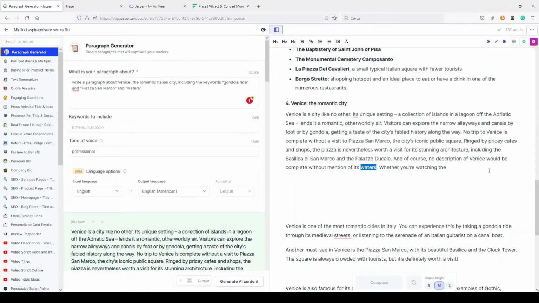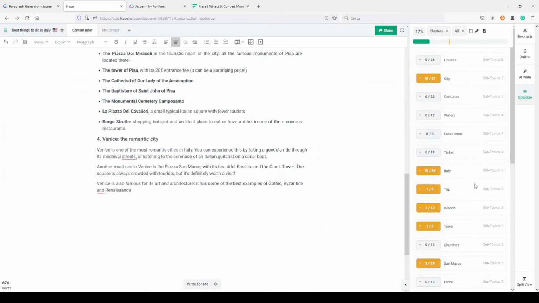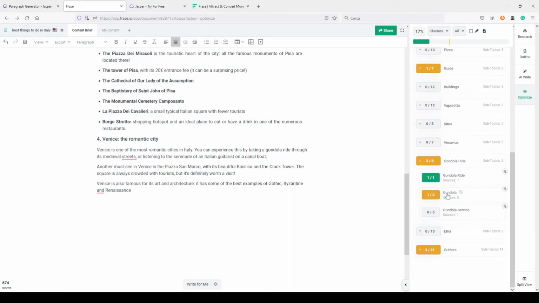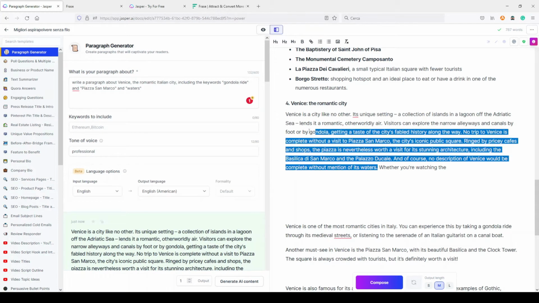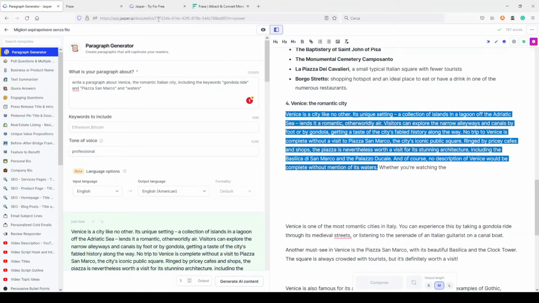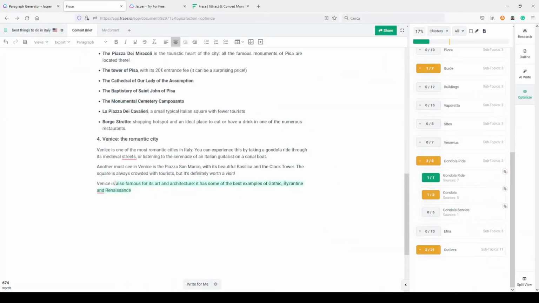Whether you're watching and so on. So we have the word waters and the word Piazza San Marco. They are complete, and we have gondola. It's not really gondola ride, but even gondola, just gondola, was one of the words we could include into our article. So let's try to copy this into Frase.